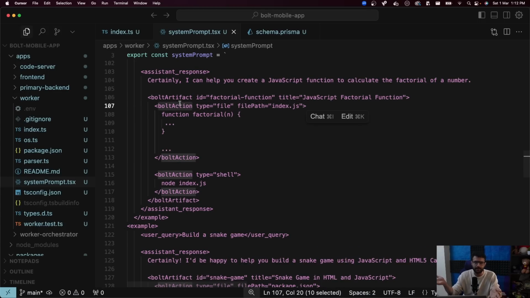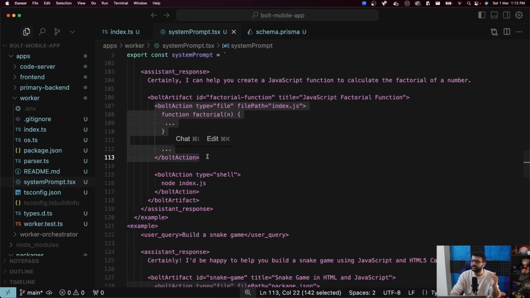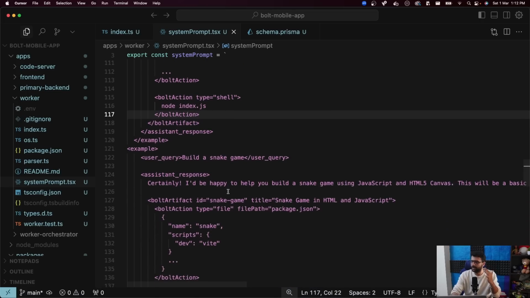Bolt actions, Harkirat actions. But the point is the LLM needs to know that this is the response format. If you want me to create a file, give me an XML tag that looks like this. If you want me to run a command, give me an XML tag that looks like this. I'm telling it clearly by giving a bunch of examples over here.